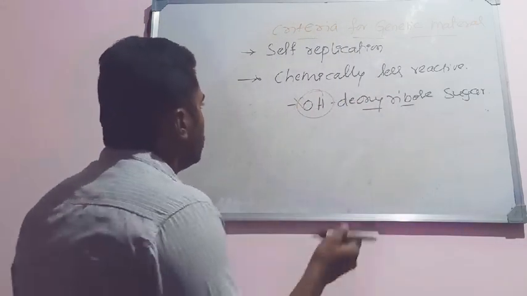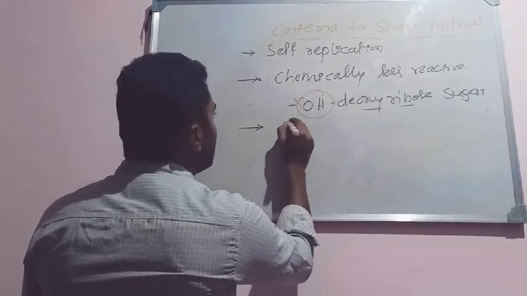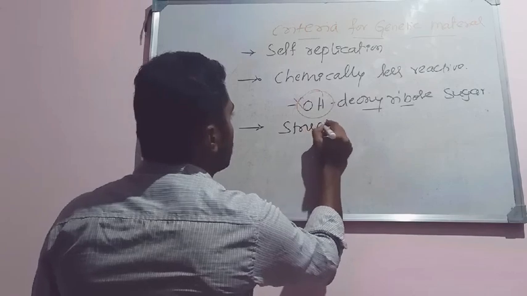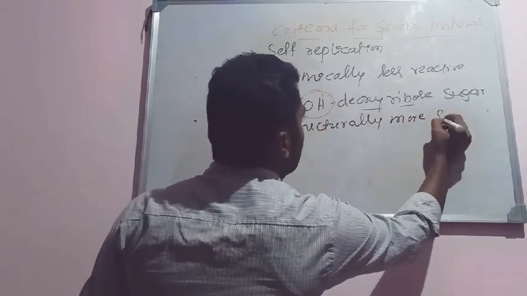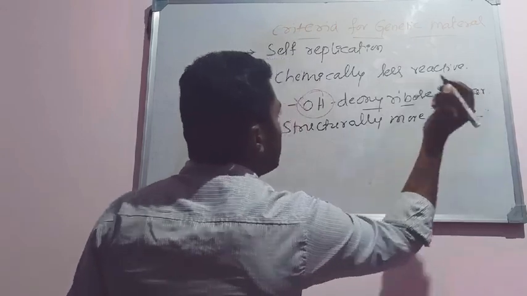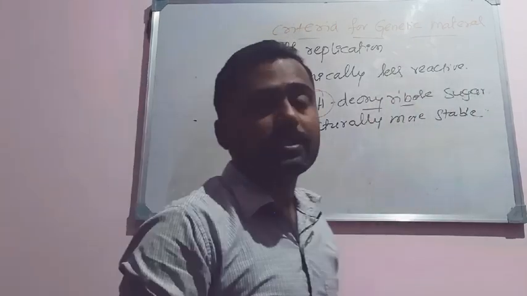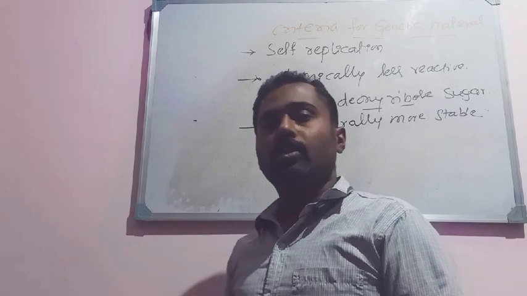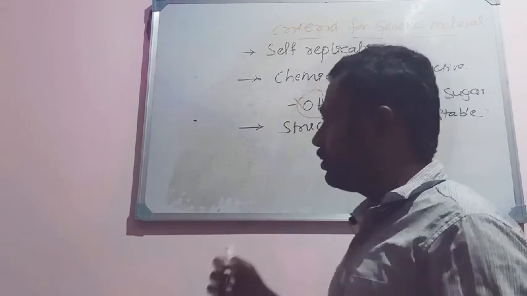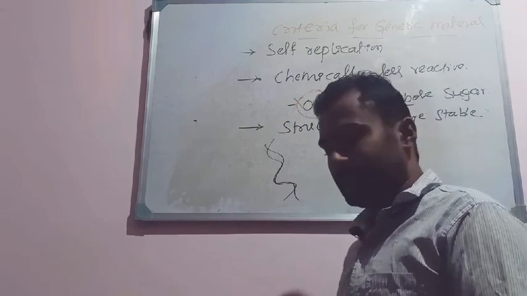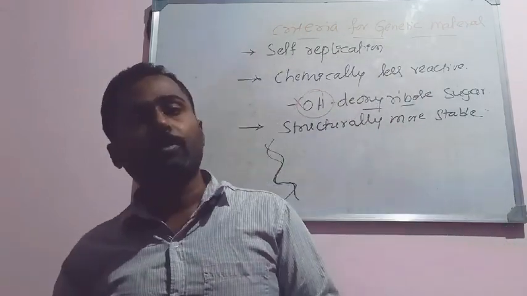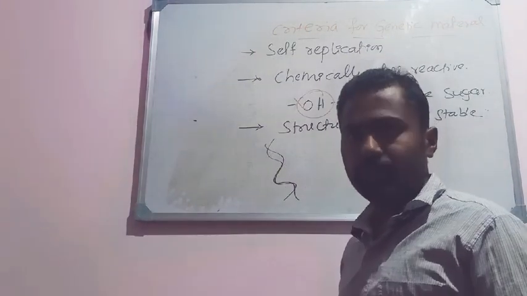The next property is that DNA is structurally more stable. This is mainly because of the nature of base pairing found in DNA. DNA is a double-stranded molecule, both strands complementary to each other and coiled in a right-handed direction, where the amount of purines equals the amount of pyrimidines.